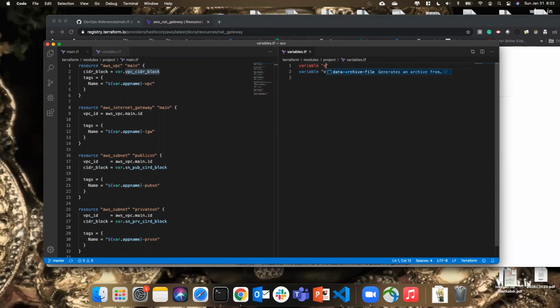Variable app name. This is done, and then I use this one. This thing, and then this is the private one.